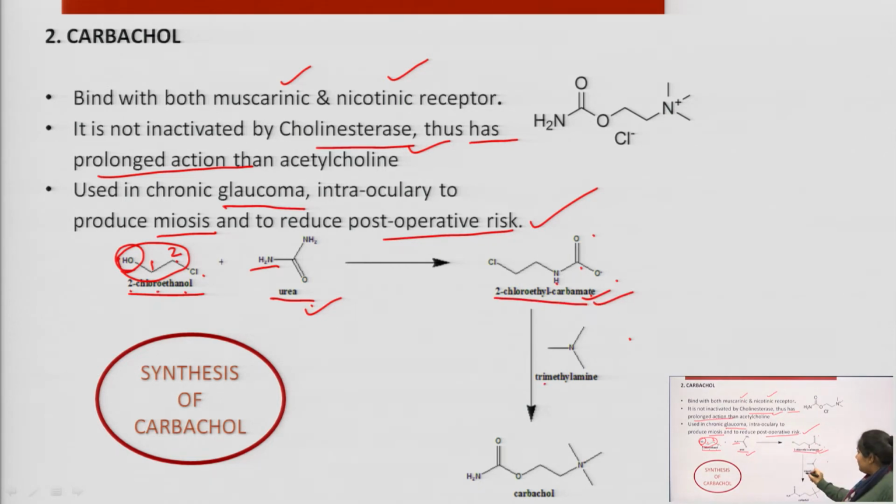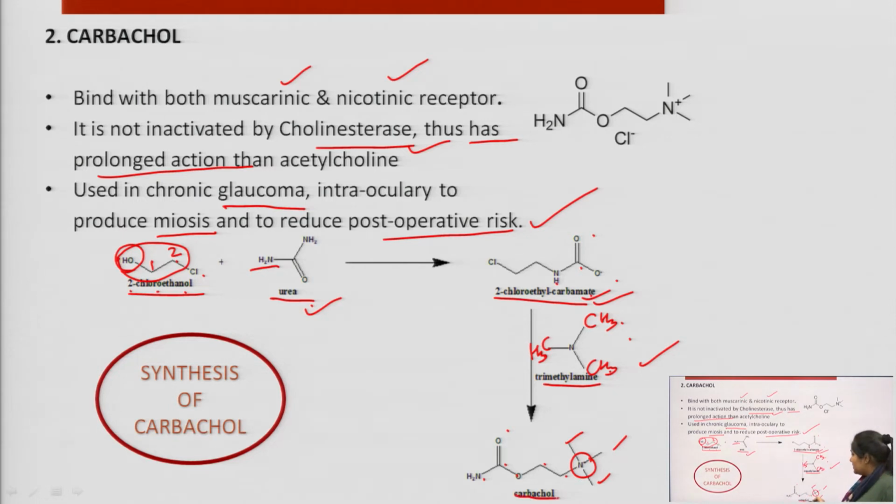By the action of trimethylamine, this is CH3, CH3 and CH3, so 1, 2, 3 methyl groups on nitrogen. Now this is NH2 and C double bond O, O and carbon, carbon and nitrogen, and that contains the nitrogen atom.